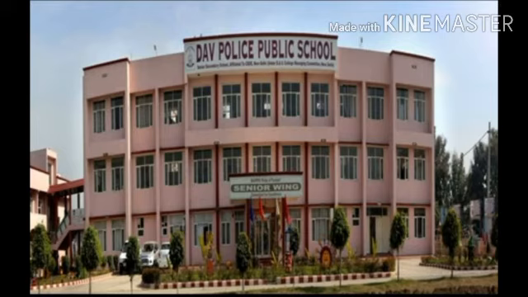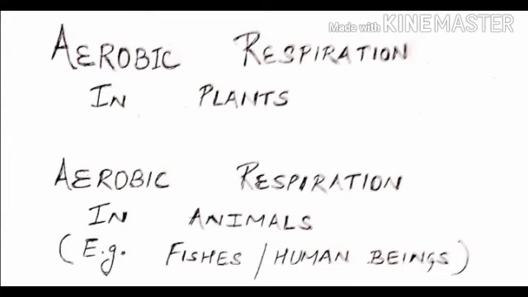In my last lecture I discussed with you three pathways by which glucose or food is broken down. On the basis of these pathways I discussed aerobic and anaerobic respiration in brief. In this lecture I will discuss aerobic and anaerobic respiration in detail. Okay, let me start. Aerobic respiration in plants and aerobic respiration in animals, for example fishes and human beings.